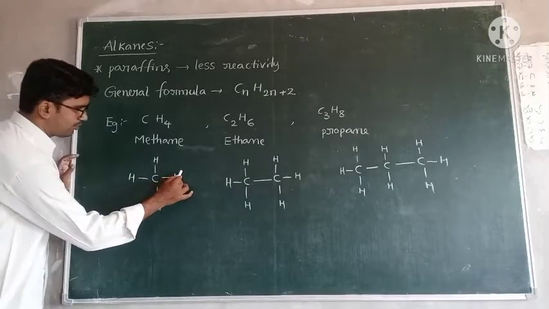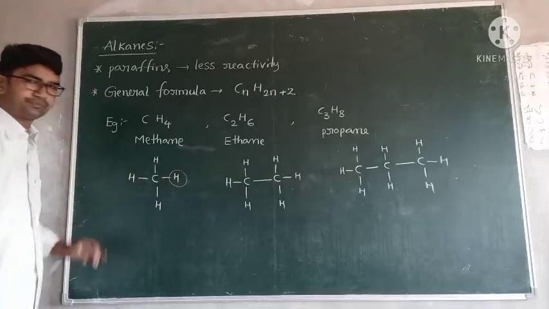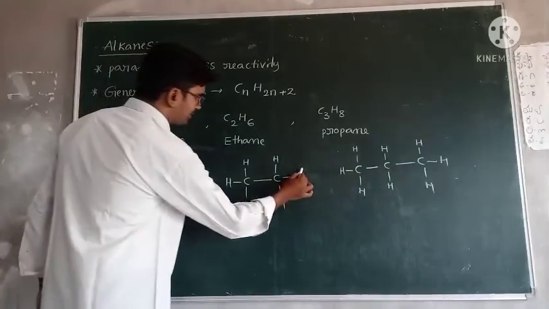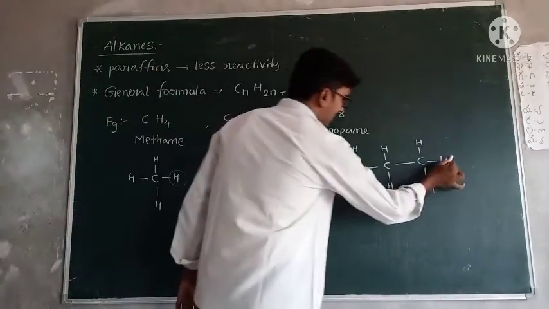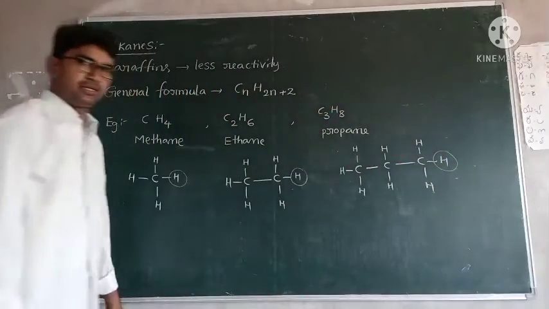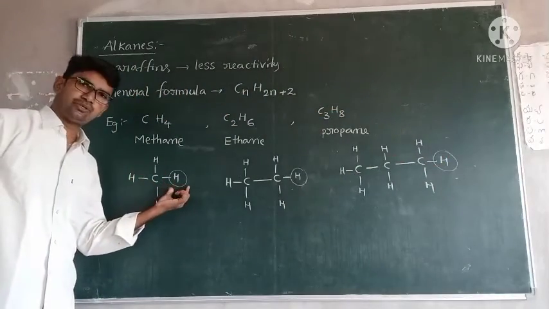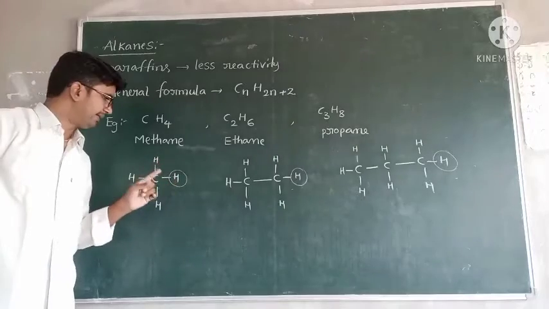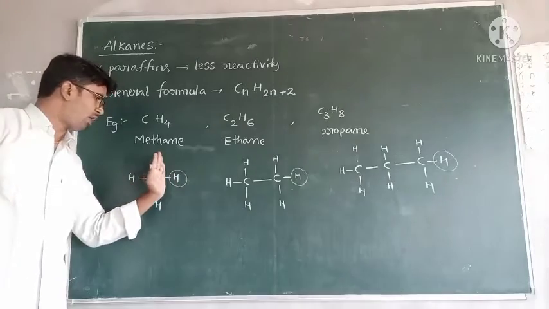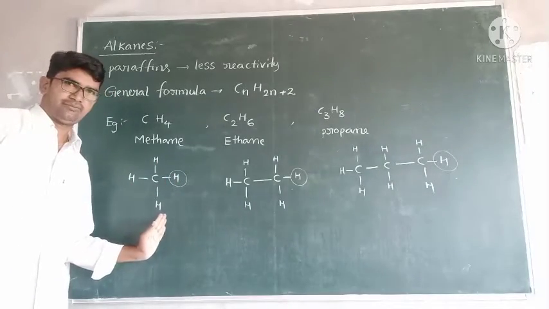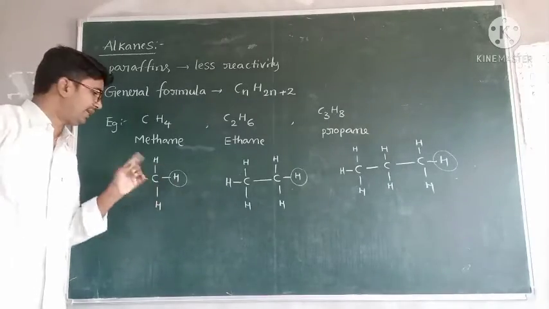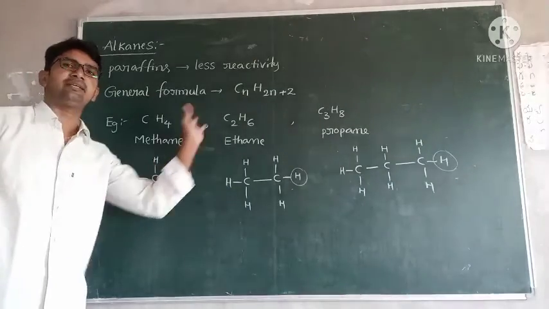If one hydrogen is removed here, and here, and one hydrogen is removed from this one, then one bond is broken. So that bond is combined with another group.